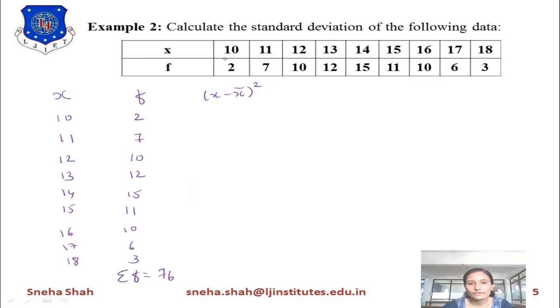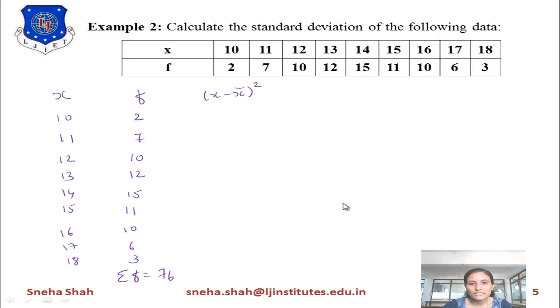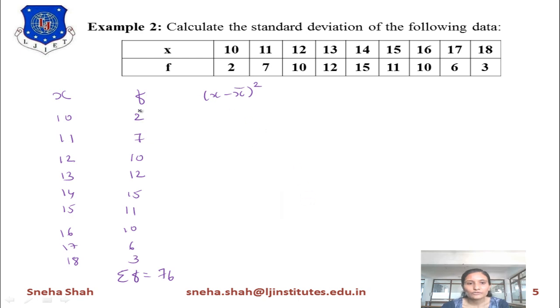Now we want to find the value of x minus x bar. The value of x bar is fixed; it equals 14, right? So for each and every value of x, I will find x minus x bar whole square. So 10 minus 14 equals minus 4. First of all, we will find x minus x bar.